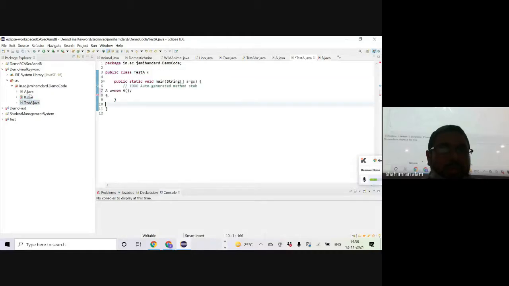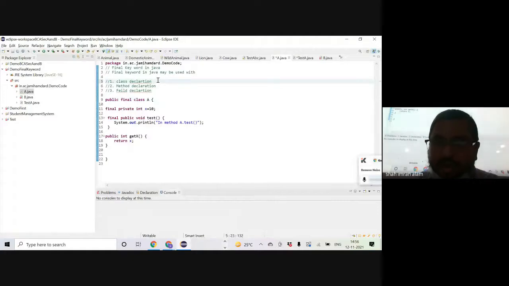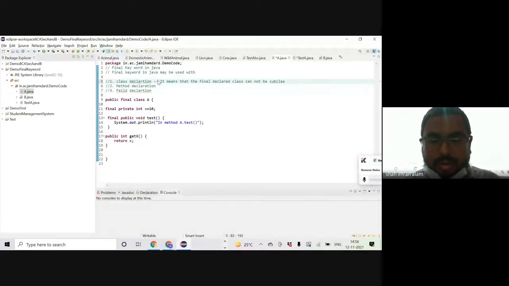So let's go to a.java where we were writing the comment. So class declaration, if we have declared the class as final, it means that the final declared class cannot be subclassed. That means you cannot create a child out of it. You cannot write another class which can extend from this class. Okay?